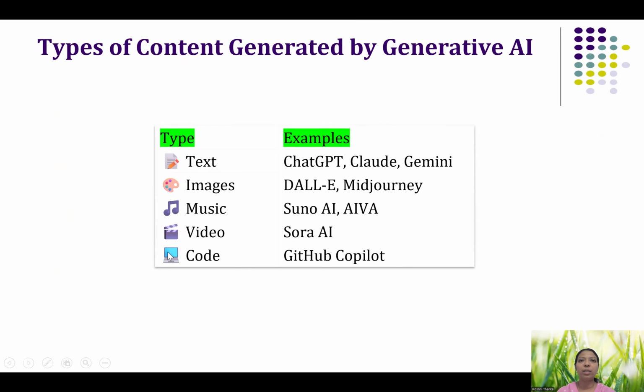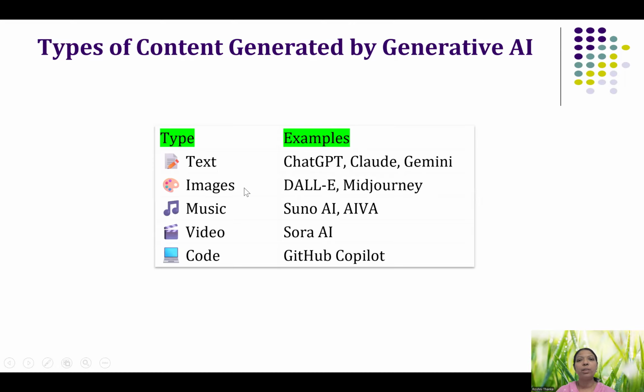So here are the different types of content that can be generated by generative AI. Text: we are so familiar with these LLM kinds of applications. If I want to generate text, I can go for ChatGPT, Claude, Gemini, and many more.